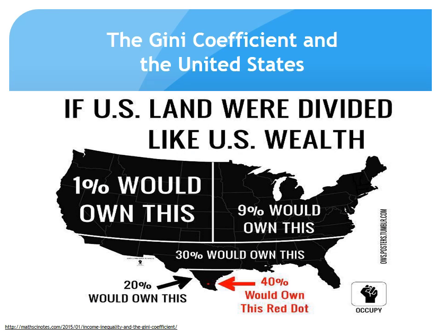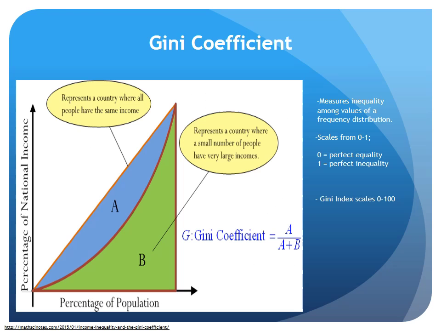The Gini coefficient and index measures values by a frequency distribution, which in this case is levels of wealth and income, and can be between individuals, households, or groups. The Gini coefficient is particularly relevant to the US due to increasing debate over gaping income disparities and the disappearing middle class. The Gini scales from 0 to 1, 1 meaning perfect equality and 0 meaning perfect inequality. The index measures 0 to 100, which is fairly self-explanatory.